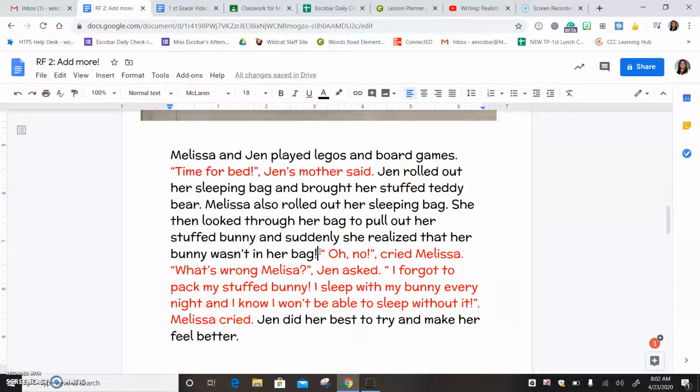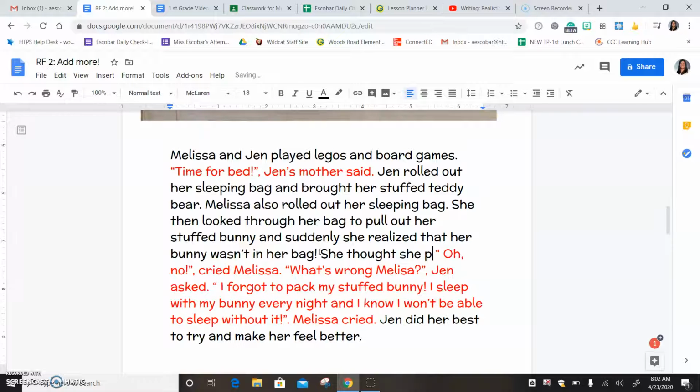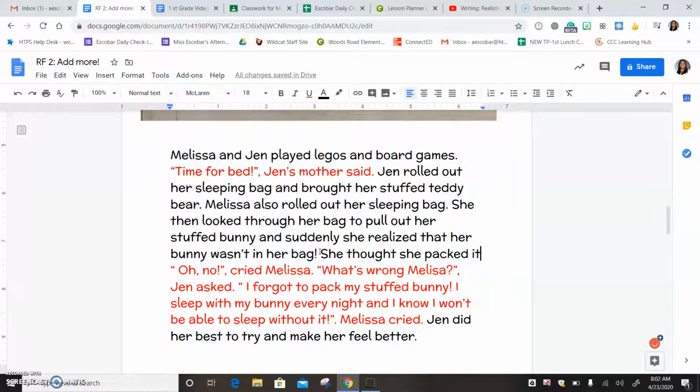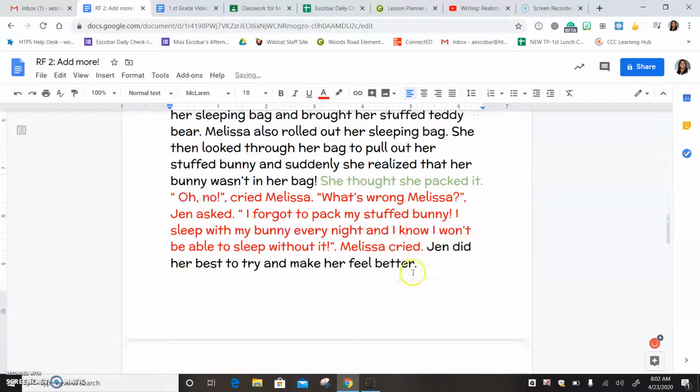So I wrote, she rolled out her sleeping bag. She then looked through her bag to pull out her stuffed bunny. And suddenly she realized that her bunny wasn't in her bag. She thought she packed it. Oh no, cried Melissa. What's wrong? And so there's my thought. And maybe I'll make it a different color. Let's make it green. There's my thought.